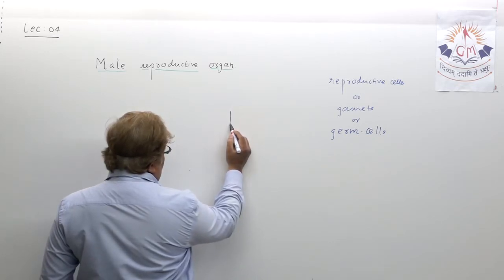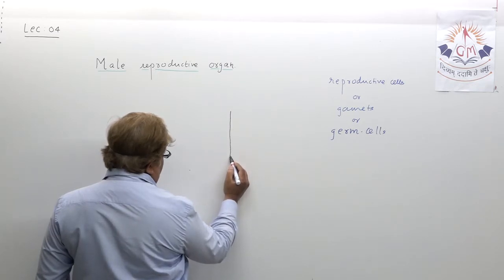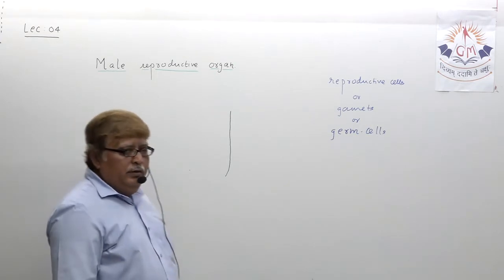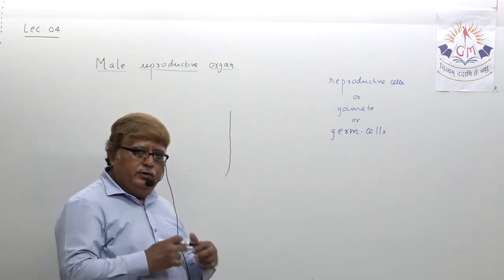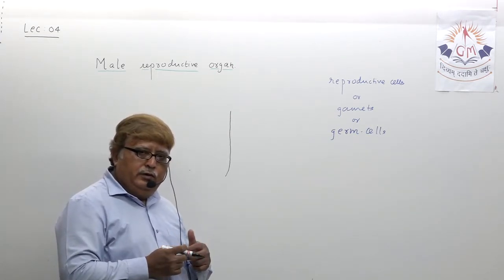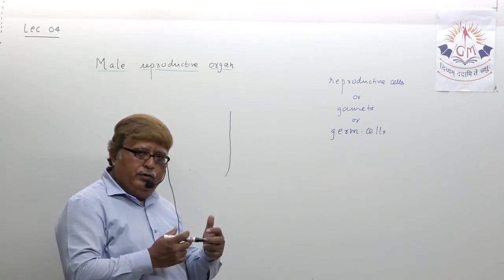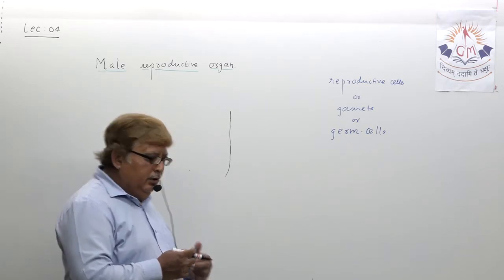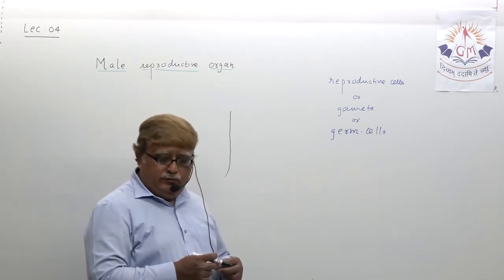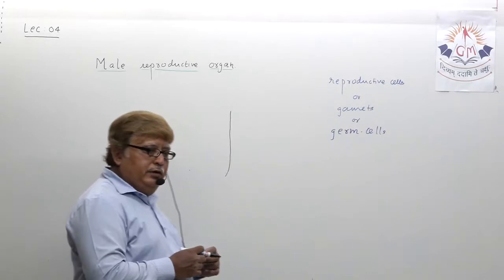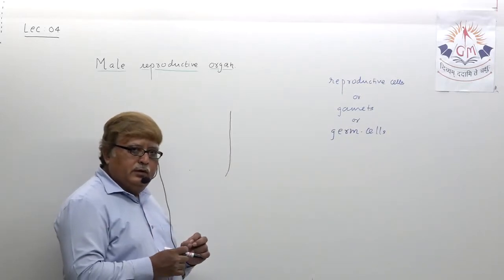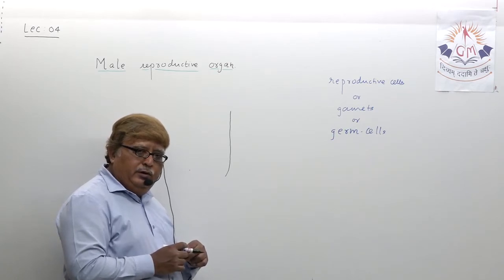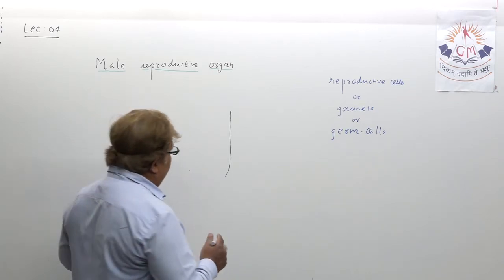You all know one thing very well, that the external reproductive organ through which male releases sperm is known as penis, which is actually located outside the abdominal cavity of men.